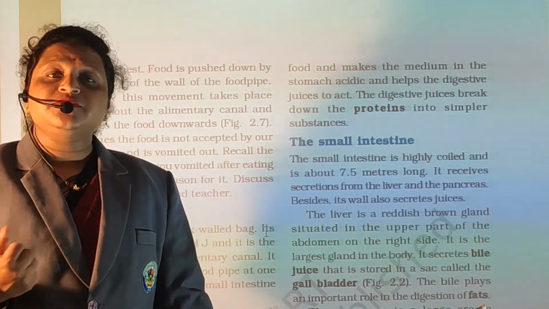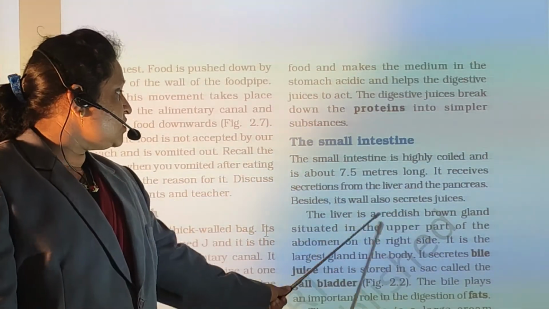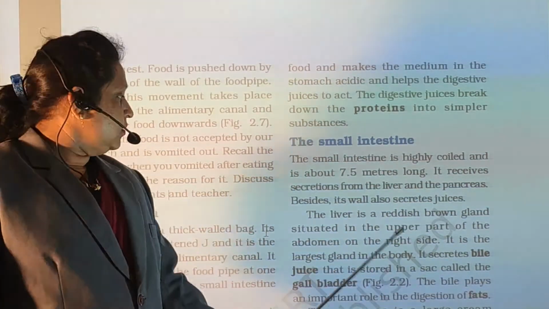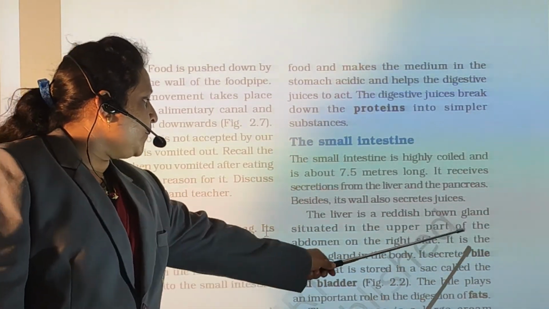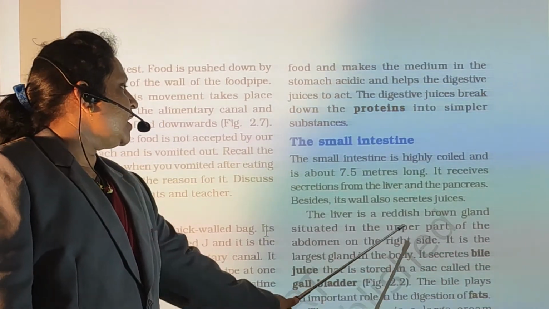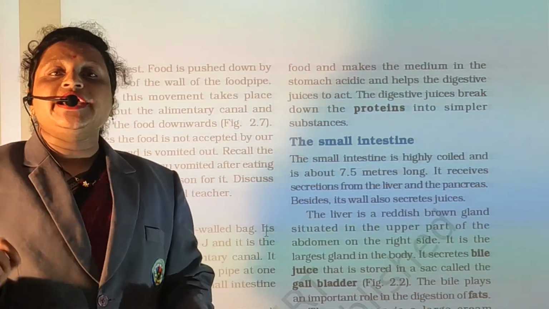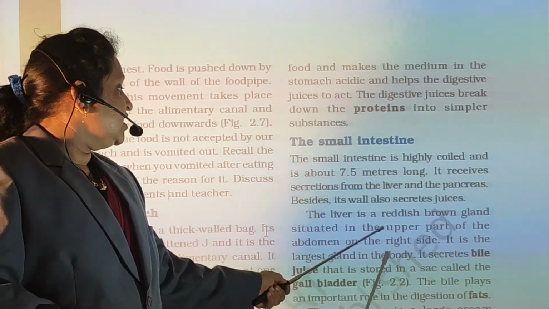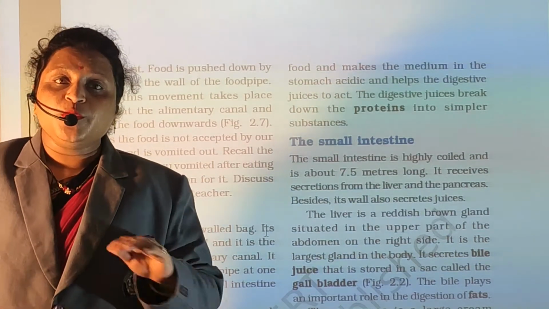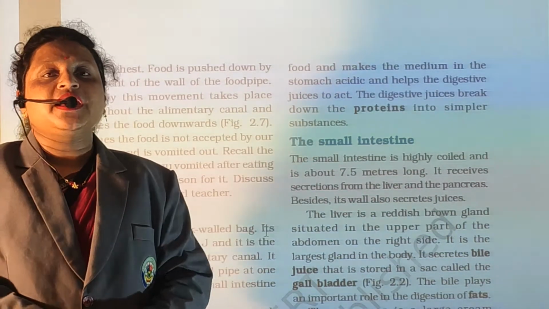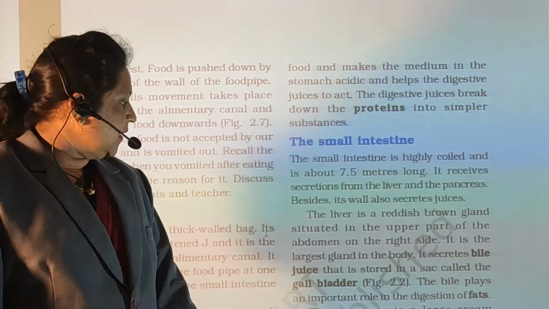bile juice. It helps to digest the food. So the small intestine receives some juices in the body. The liver is a reddish brown gland situated in the upper side of the abdomen on the right side. What is meant by liver? Liver is one type of gland. It is present in the upper side of the abdomen. What is present on the upper side of the abdomen? Liver. The liver is reddish brown in color.